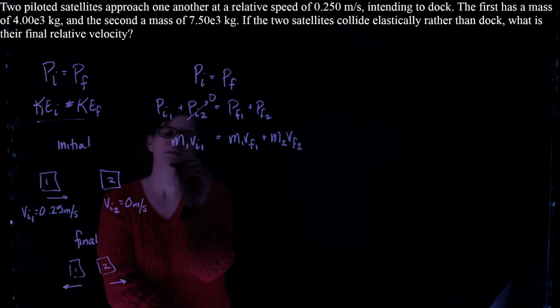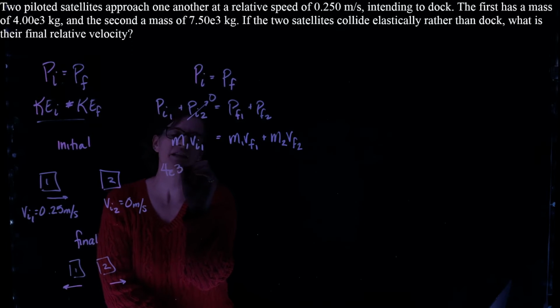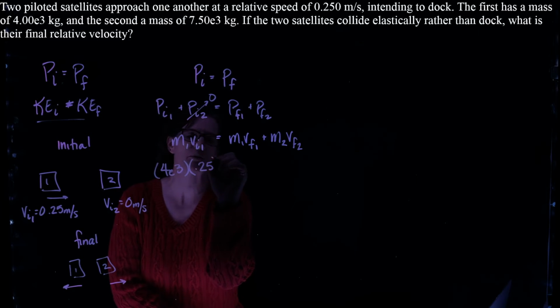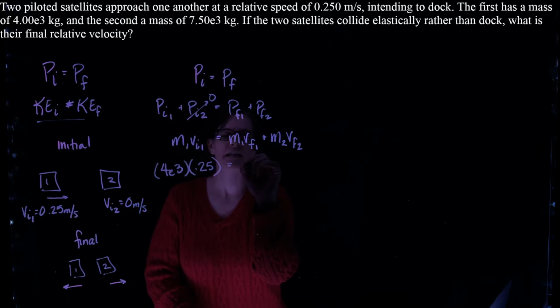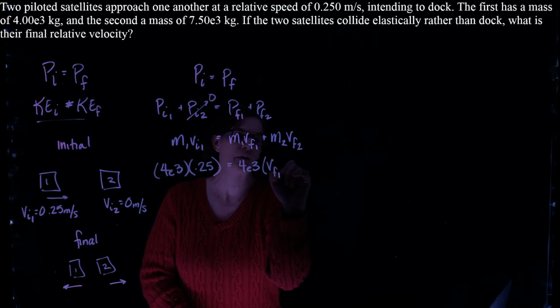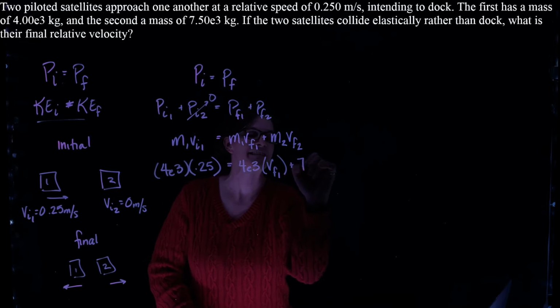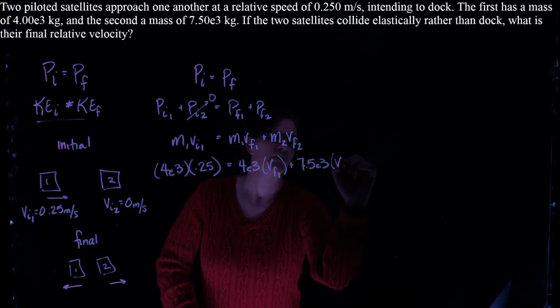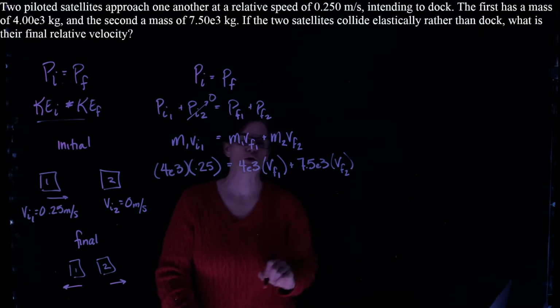Mass 1 is 4 times 10 to the third kilograms, traveling at 0.25 meters per second. That equals 4 times 10 to the 3 kilograms times V final 1 plus 7.5 times 10 to the third kilograms times V final 2.